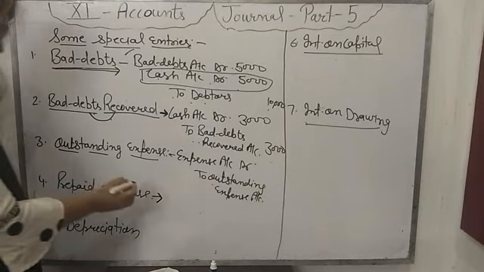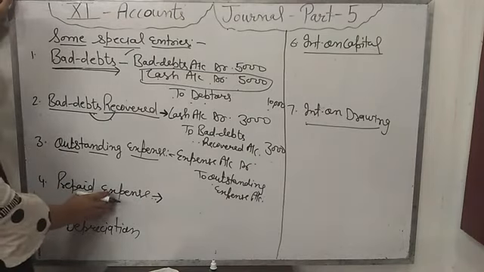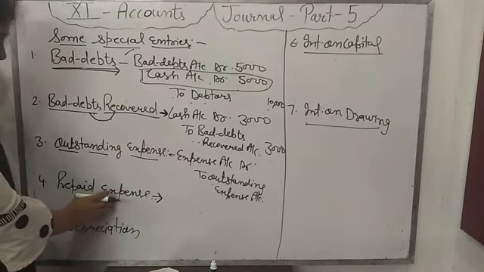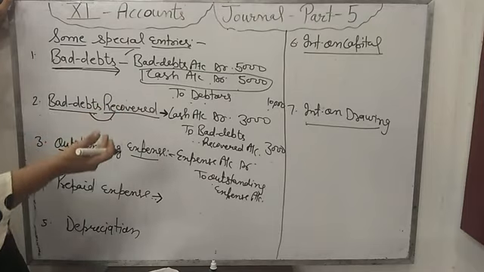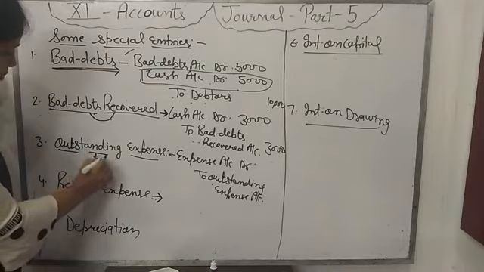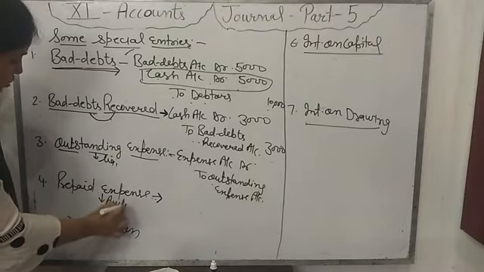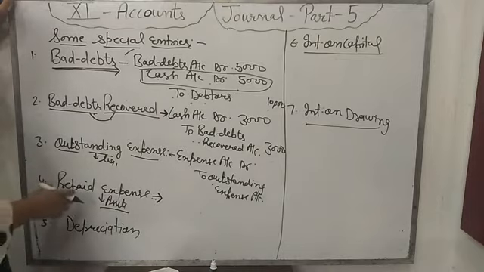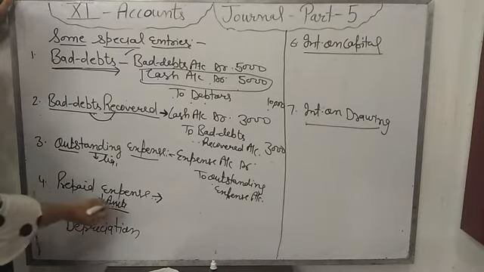So to calculate the profit and loss of the current year, we will not include these prepaid expenses because these are not related to the current year, these are related to the next year. Then which entry will be passed? Keep in mind that outstanding expense is a liability of the firm and prepaid expense is an asset of the firm. Okay, we are paying in advance, so these are the assets of the firm. We can take back any time, so this is the asset.